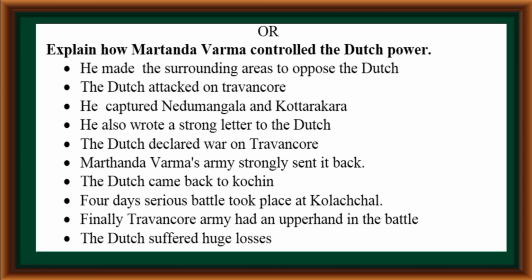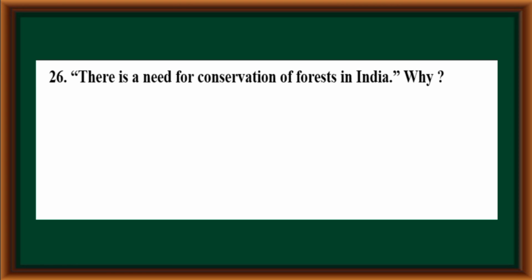Dutch came back to Cochin. A four-day serious battle took place at Colachel. Finally, Travancore army had an upper hand in the battle. The Dutch suffered huge losses.